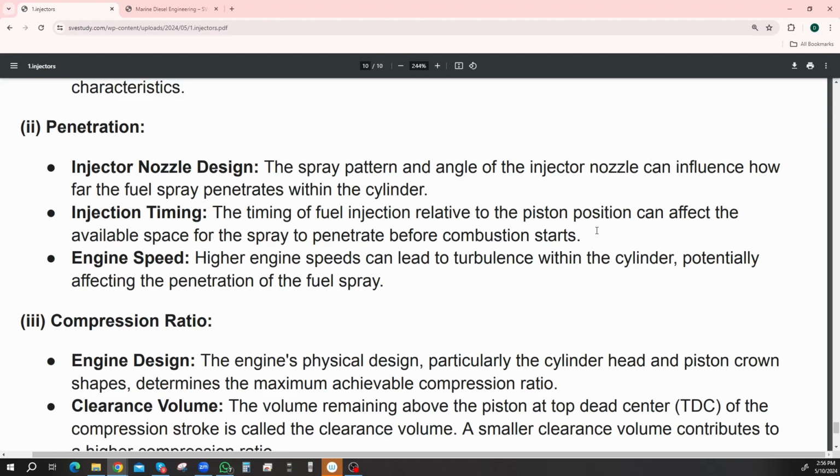A bit of hydrodynamics, but aerodynamics inside of the engine. That's interesting. All right, turbulence. Number 3 was compression ratio. So what are the factors affecting compression ratio?